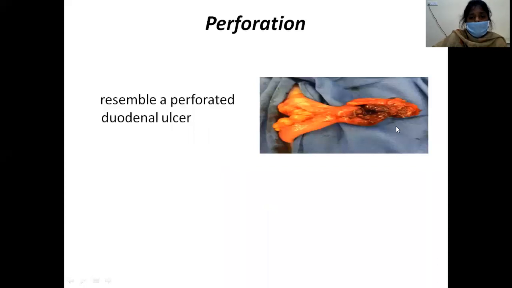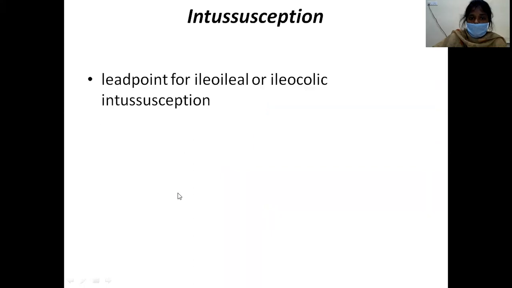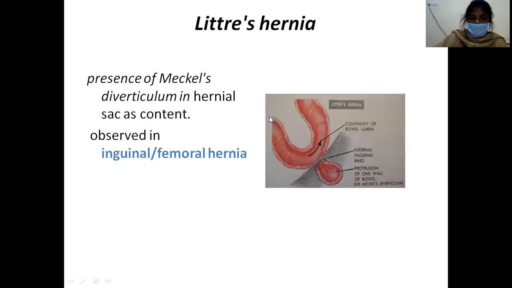Sometimes this Meckel's diverticulum can present as perforation. This mimics perforated duodenal ulcer. Sometimes, like intussusception, as we had discussed before, Meckel's diverticulum also forms a lead point for ileoileal or ileocolic intussusception. See, this is the rare one, that is Leiter's hernia, presence of Meckel's diverticulum in the hernial sac as a content. This is observed in inguinal or femoral hernia. See, if the Meckel's diverticulum is forming the content, then it is Leiter's hernia.